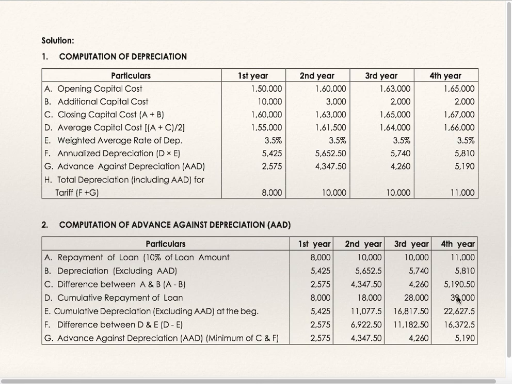Addition of all repayment of loan. Addition of all four depreciations, 22,627.5. The difference between these two, that is, the less of C and E, is 5,190. It is to be taken in the first statement as AAD. Addition of these two is total depreciation. This is how it is to be calculated.